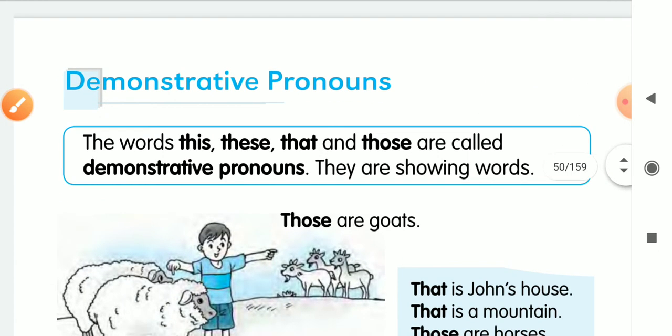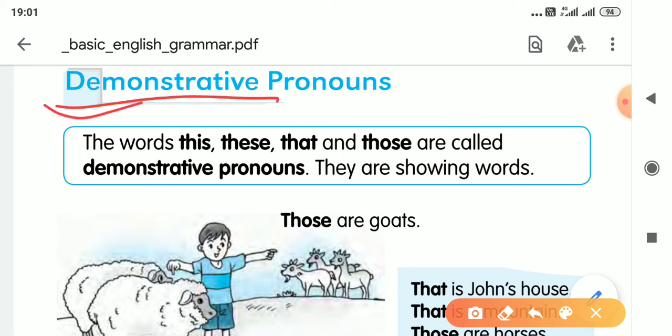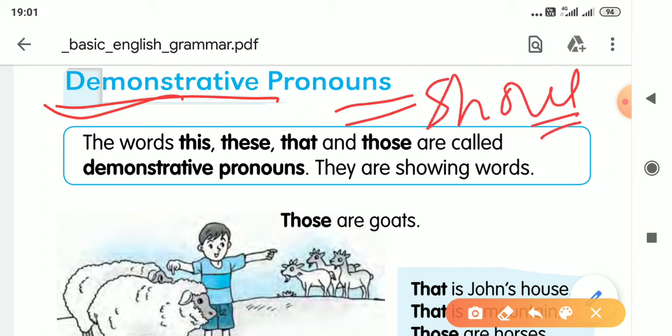Next one is demonstrative pronoun. Demonstrative means demonstrate, to show. To show anything, we use this pronoun. There are four in it. First one is this, these, that, those.